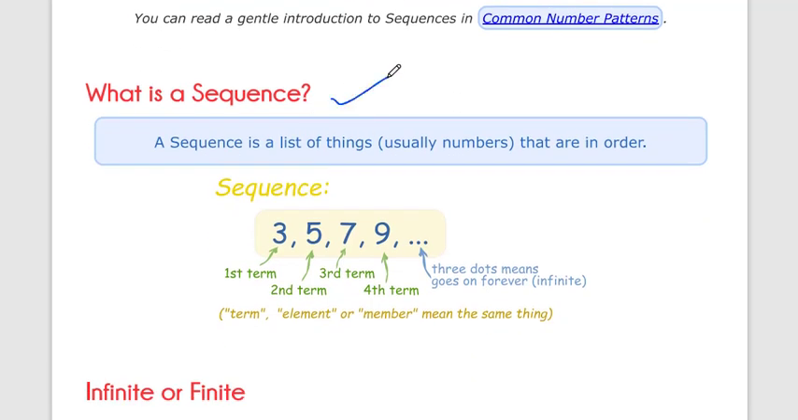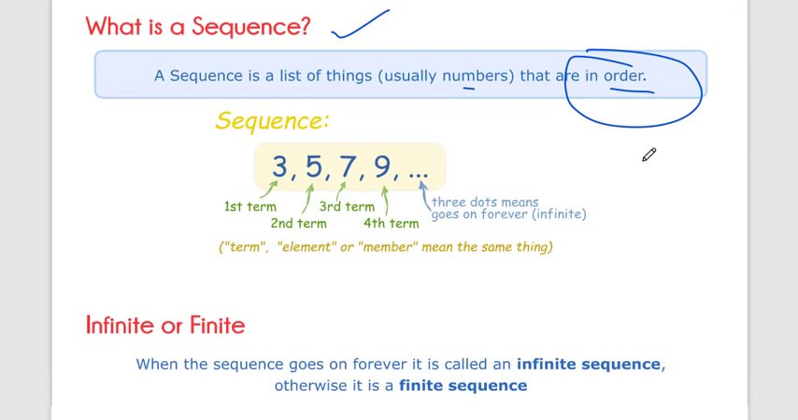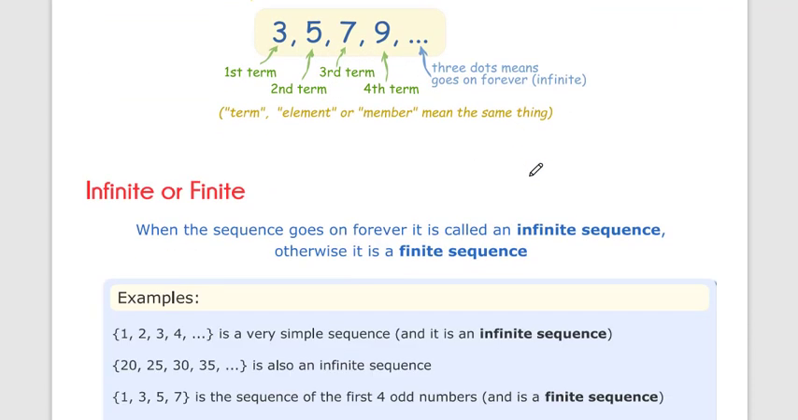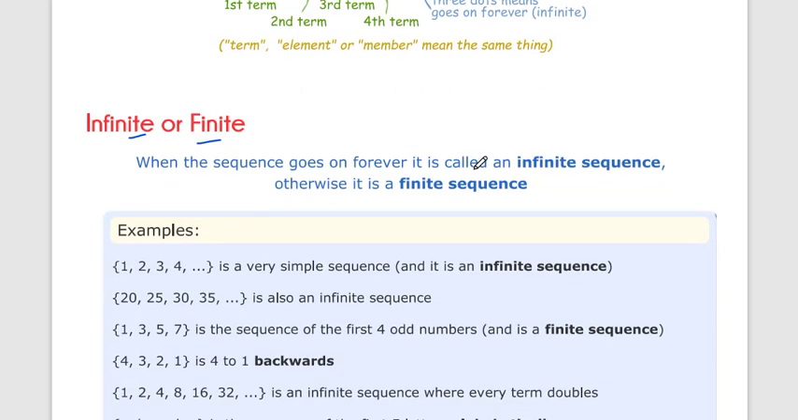What is a sequence? A sequence is a list of things, usually numbers, that are in order. First term, second term, third term, fourth term, and it goes on forever. There are two types of sequences: infinite and finite. Finite means we can count the number of terms in the sequence. Infinite means it goes on forever, so we cannot count the number of terms in the sequence.